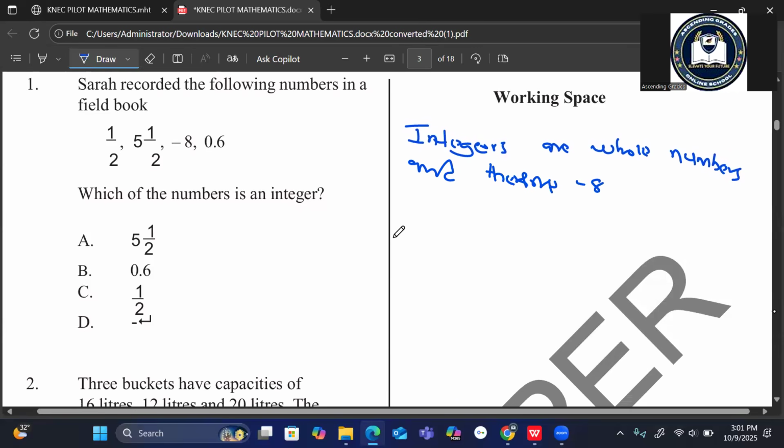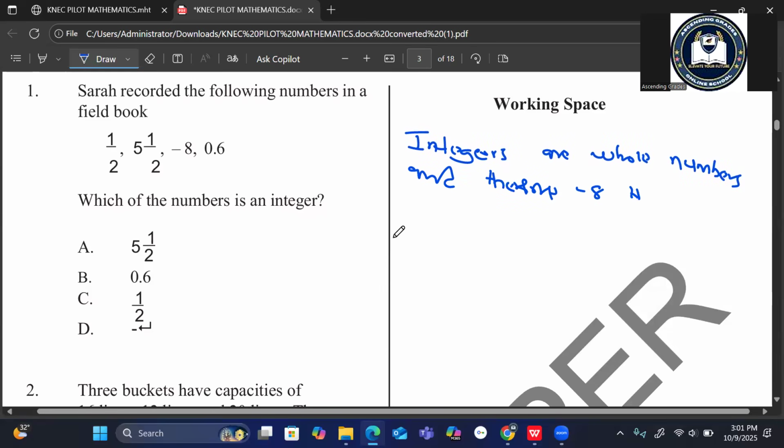In our question, -8 is the only whole number.